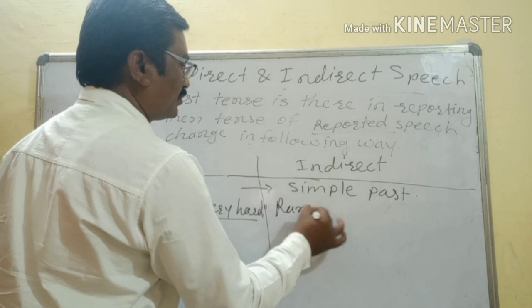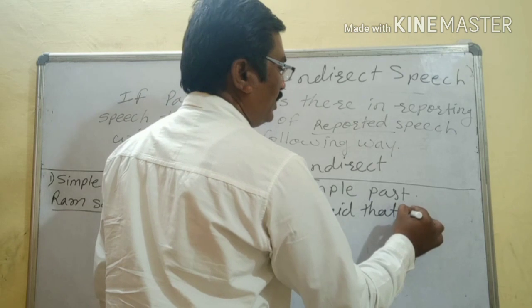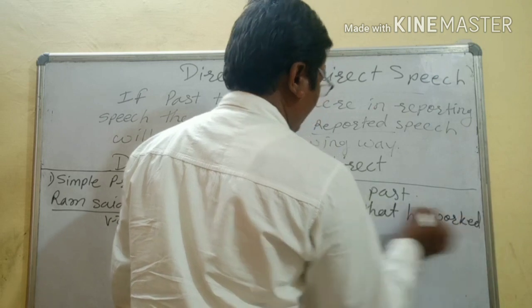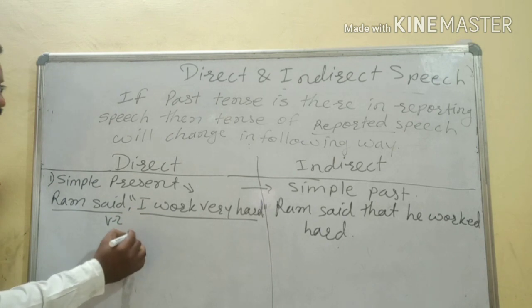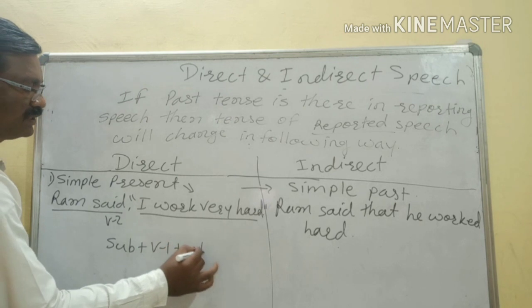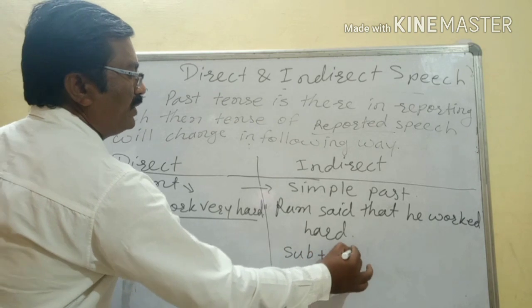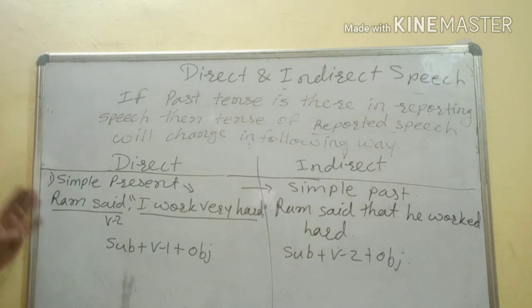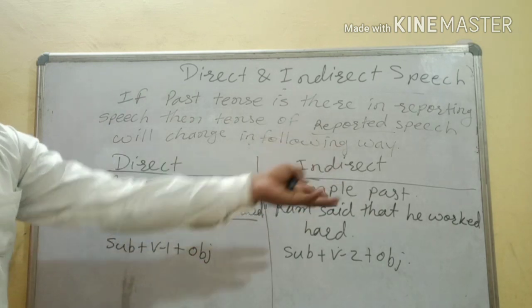Ram said that, now "I" will change into "he worked hard." Isn't it? In simple present, what have we used? Subject plus V1 plus object. Here it will become subject plus V2, and object or complement also can be there. Am I clear? "I work very hard" changed into "he worked very hard."